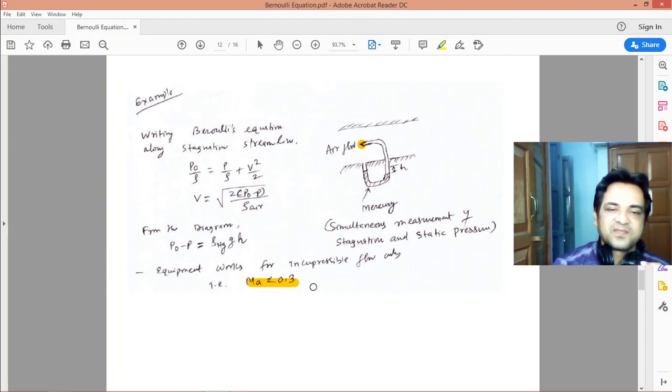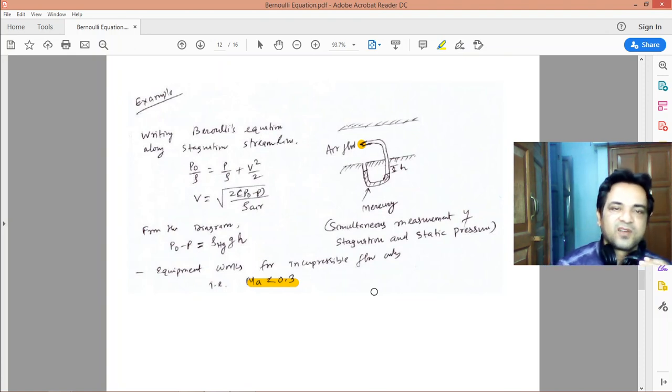Mach number means the flow velocity divided by the sonic velocity. A Mach number less than 0.3 corresponds to a flow velocity of approximately 100 meter per second. So the flow velocity should be less than 100 meter per second. Then this equipment works, and we can measure the static pressure and the stagnation pressure.